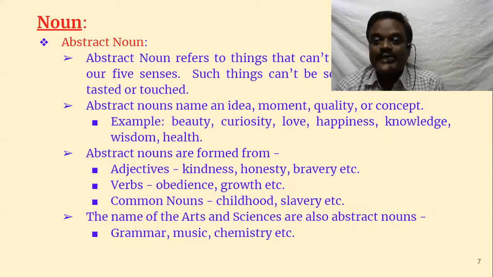For example, beauty. What is beauty? Can you actually see? You can see a beautiful person. You can see a person and you call that she is beautiful. But actually, beauty is an idea, and whom you consider is beautiful may not be beautiful to some other person. And we have a saying in Telugu, Kaki pilla kakiki muddu aninda. That means for every mother, her child is beautiful. However the child may be, but still mother considers her child as very beautiful.